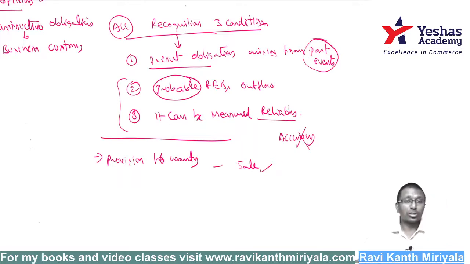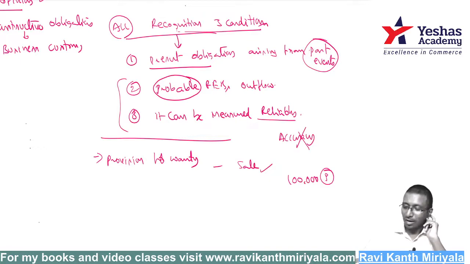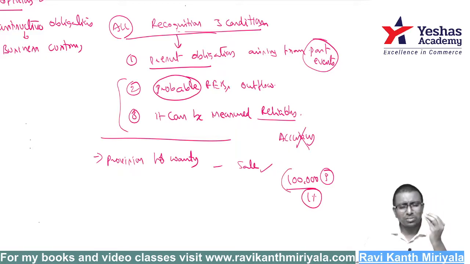Is it a probable future economic benefits outflow? Say, I sold 1 lakh products. I cannot say all 1 lakh people will come back. If they did, better you shut down the company, such a worst product you are making. Out of 1 lakh products we sell, maybe 1% may come back, with a defective product or something like that. It is possible.